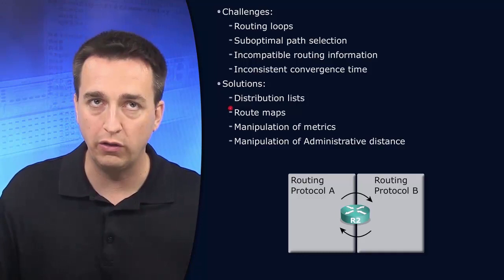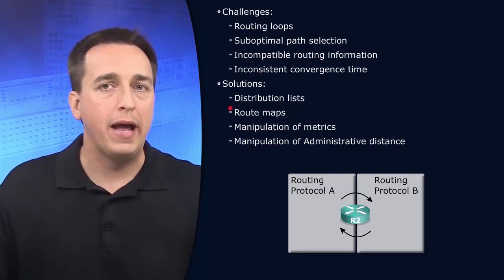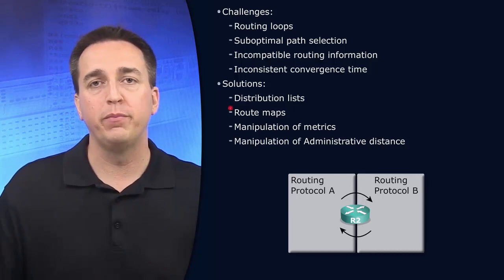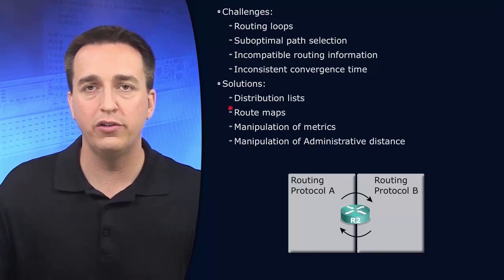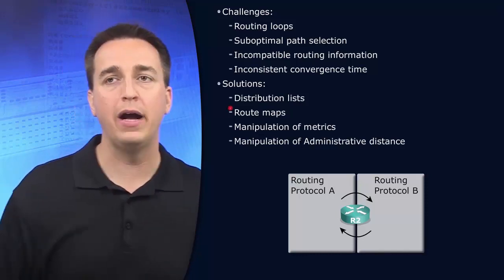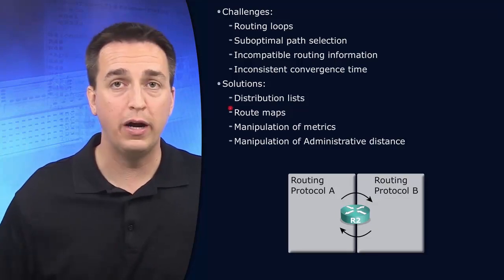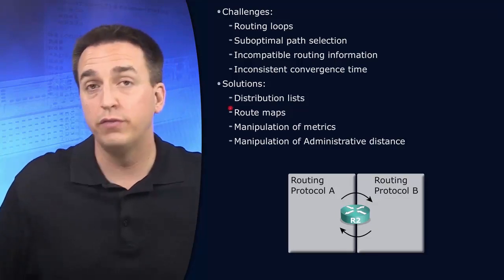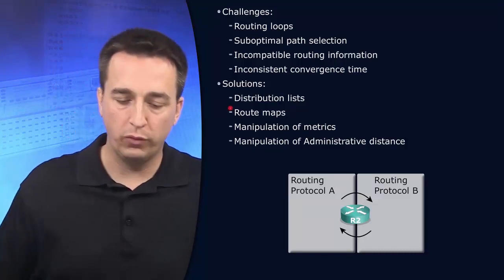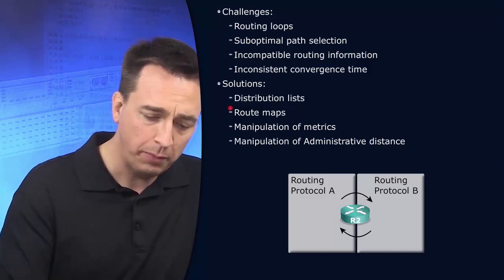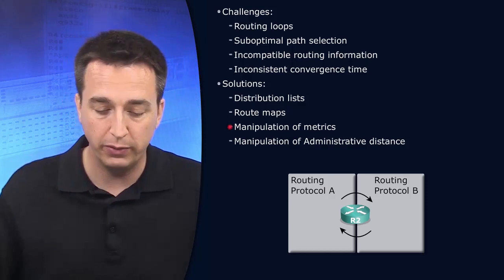So if we end up with routing loops or suboptimal path selection, we can use those route maps, which really is the best option because the route maps give you more granular control over the specifics of routing information. So if we want to modify a metric coming in at one router, so that it is more preferable than the metric coming in at another router, we can, and that can help us prevent, for example, routing loops or suboptimal path selection. We'll see some of these examples here shortly. We can manipulate the metrics directly at the redistribution point without even using route maps, as we've seen.